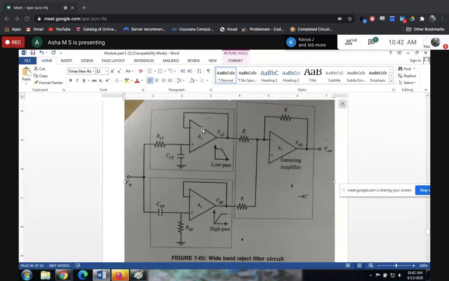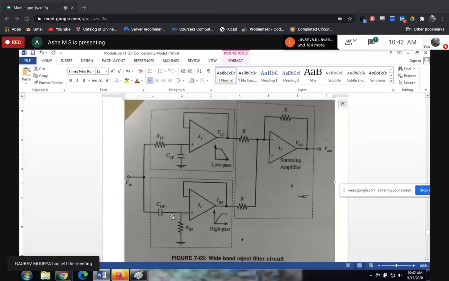So the capacitance of these two will be set. The capacitor values chosen will be such that the capacitance offered to those intermediate frequencies will be low here. So it grounds and doesn't reach this op amp. Here also it doesn't reach this op amp. Got it? So here this capacitor plays a very important role.